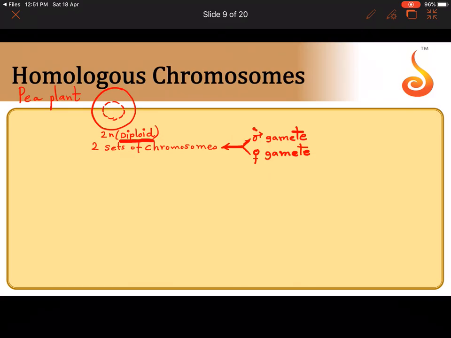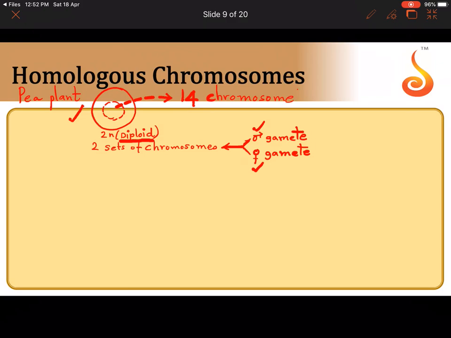Who brought one set? The sperm brought one set. Who brought the other set? The egg brought the other set. Because the two sets came together, this cell now has two sets of chromosomes. We call it a diploid cell. In the nucleus of a pea plant cell, there are totally 14 chromosomes. Very less.